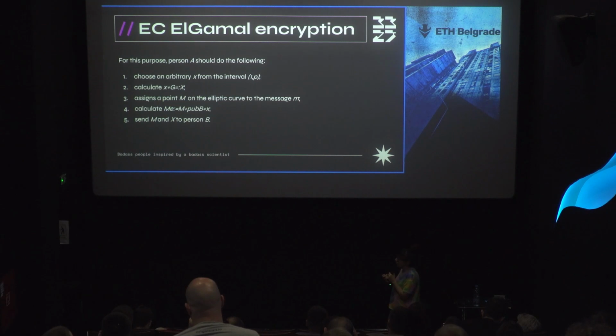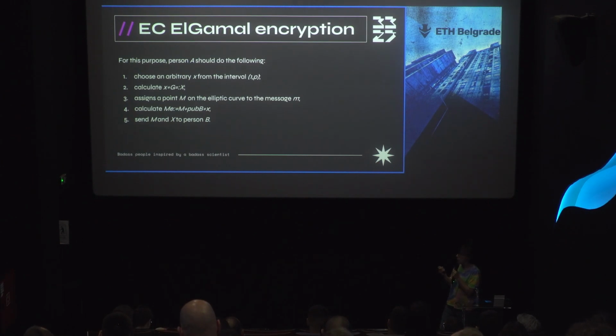I want to note here that if we want to obtain little x from the big X, we cannot do it because this is the discrete logarithm problem, okay? Big X will be sent to the coordinator from the user. And we have one more thing to do here. We need to map the message on the elliptic curve. And this is a hard problem.